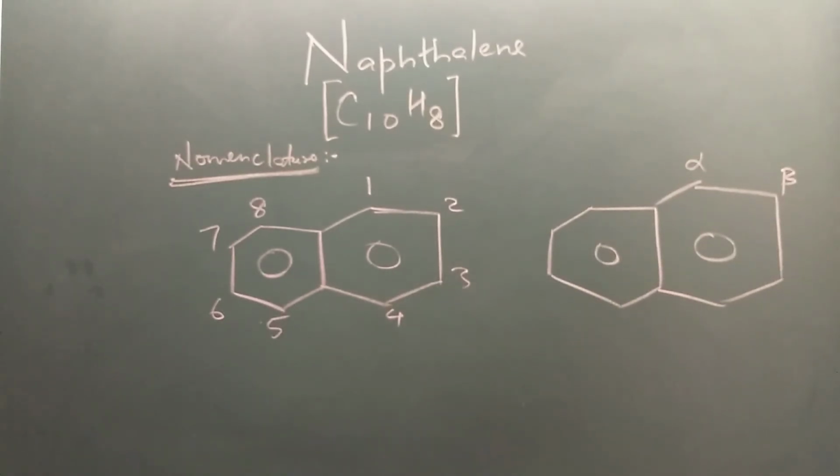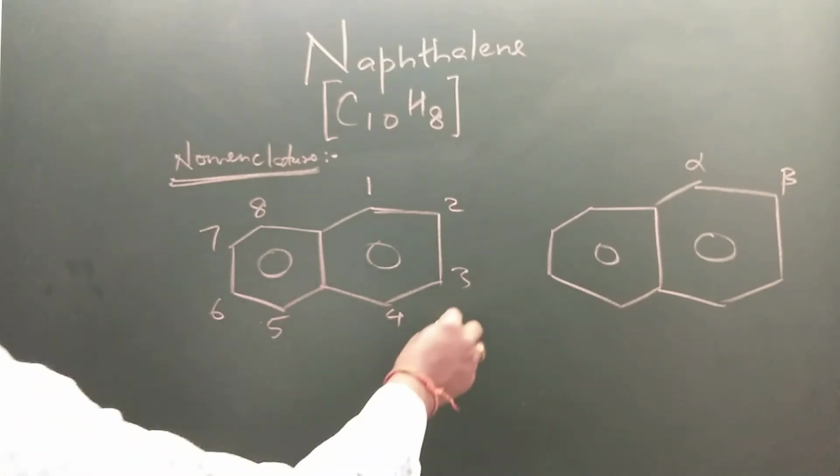Nomenclature of naphthalene derivatives. The two rings of naphthalene are numbered 1, 2, 3, 4, 5, 6, 7, 8. Position one is also called alpha and position two is beta. So if the alpha position has an NH2 group, then it is called alpha naphthylamine or 1-naphthylamine.